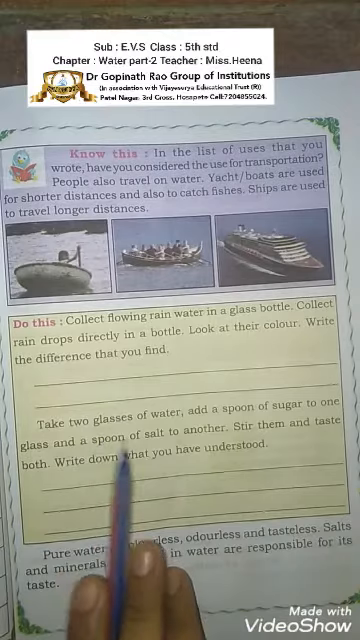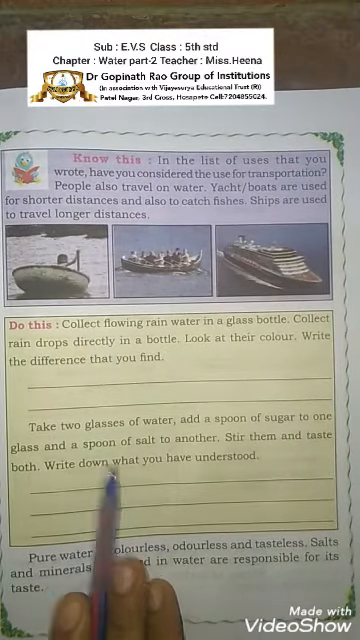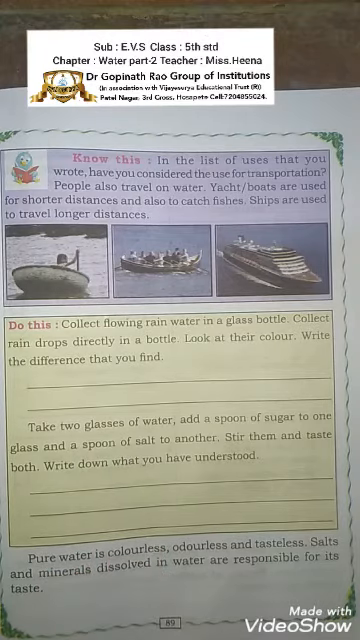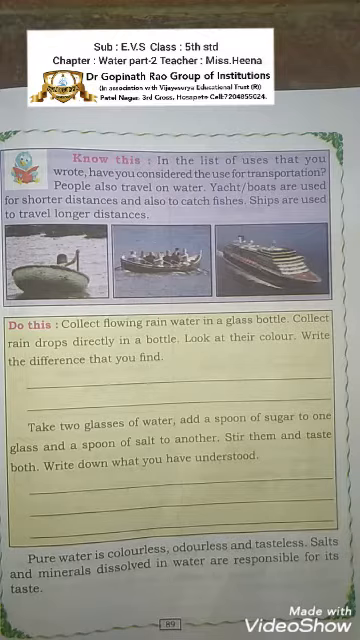And here we have two more things that we have to do. We have to take 2 glasses of water. In one glass we should add some sugar and in the other glass we should add some salt. And we have to stir them continuously till the sugar and salt are mixed with the water.